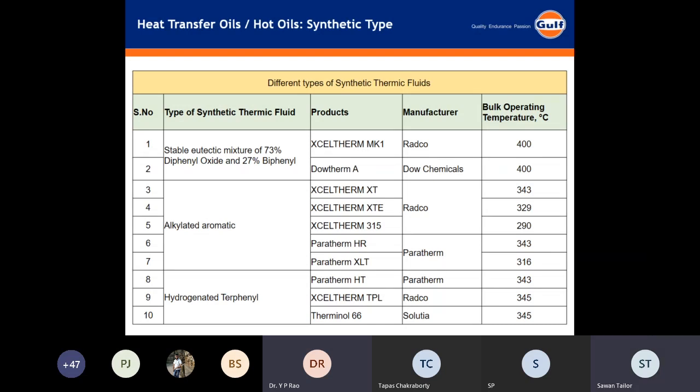The major players which are into the... hello, can everyone mute please?